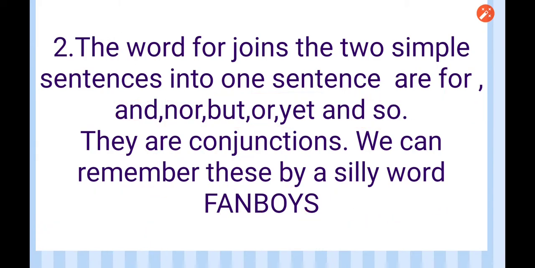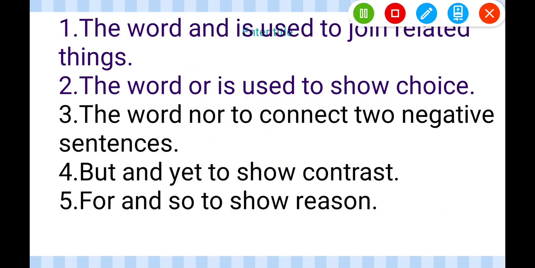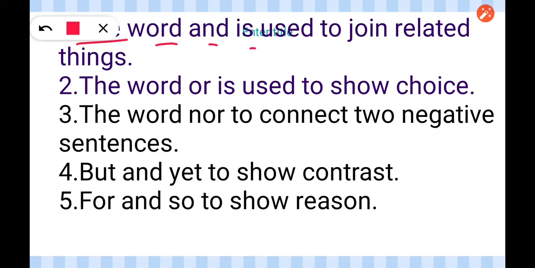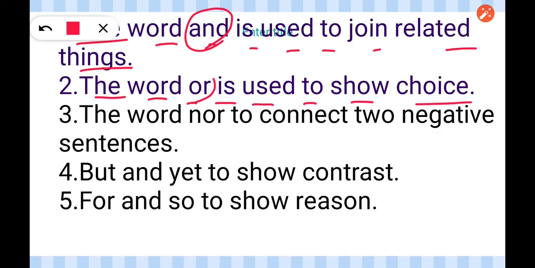Next, the word and is used to join related things. When there are two related things, we will use and as a joining word. Second one, the word or is used to show choice. The word nor is used to connect two negative sentences.